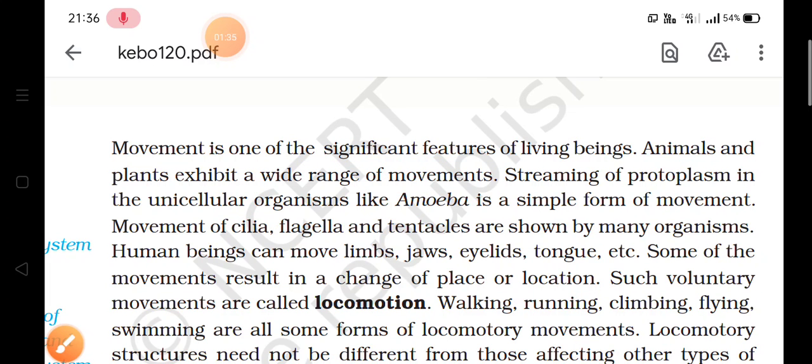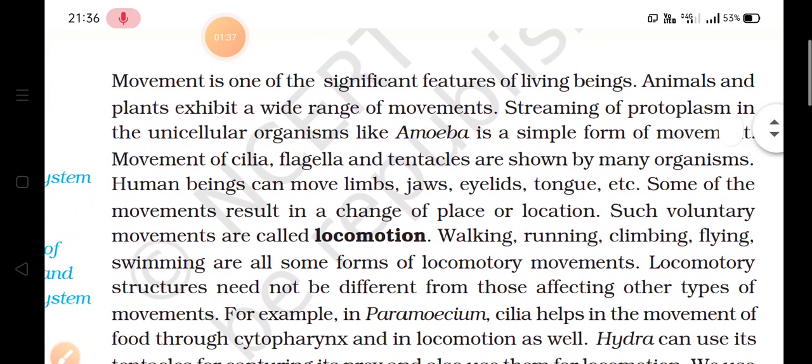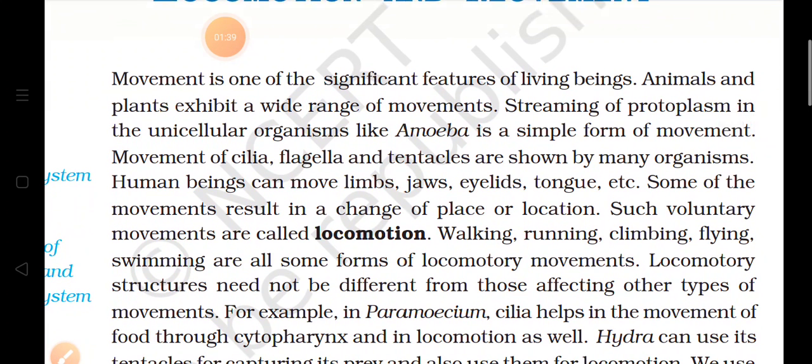Now, human beings have limbs. Limbs means forelimbs and hind limbs, means hands and legs. Forelimbs means front limbs, hands, and hind limbs means legs. So in human beings, limbs are present which help in movement. Jaws means upper jaw and lower jaw, जिन्हें हम जबड़े कहते हैं, they also show movement.